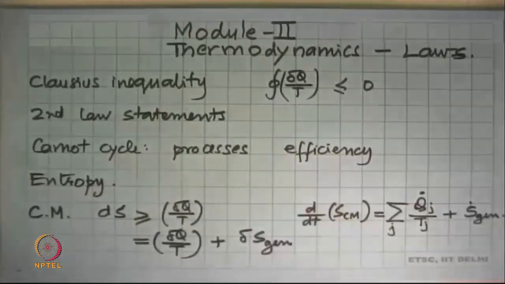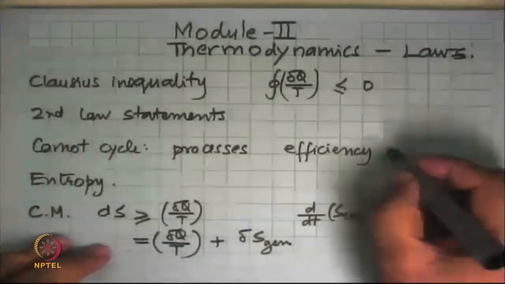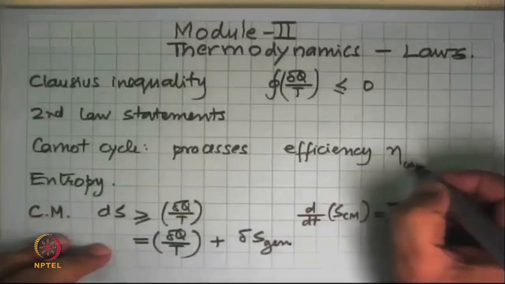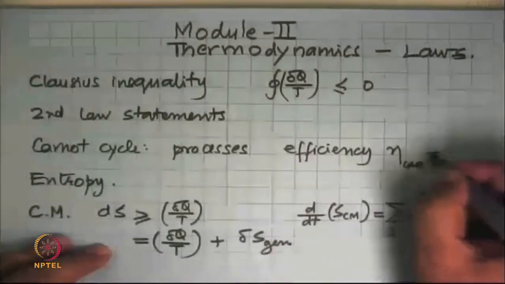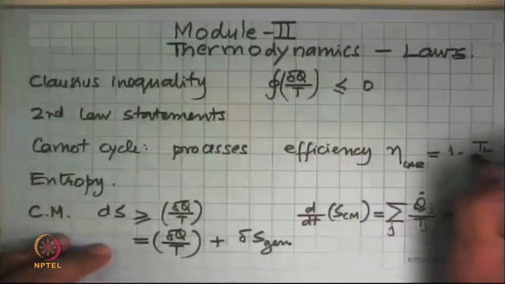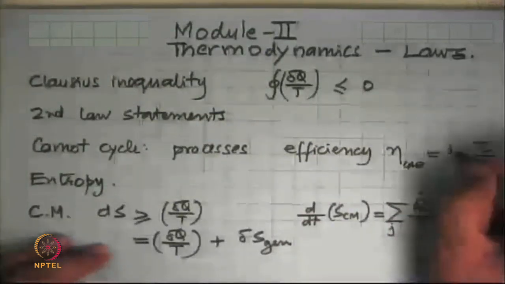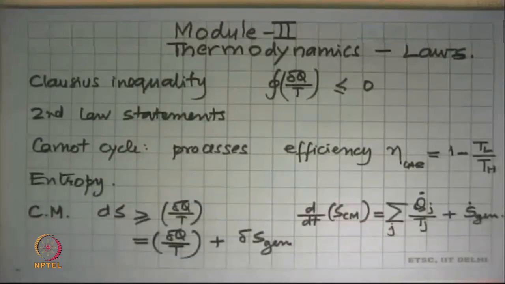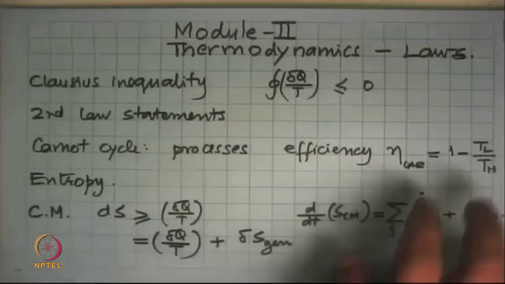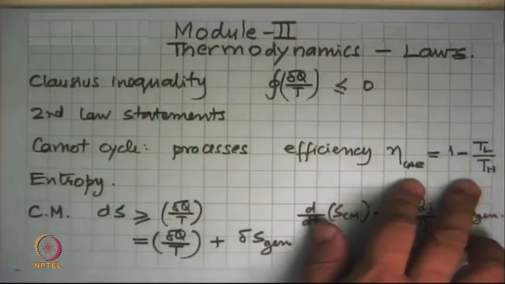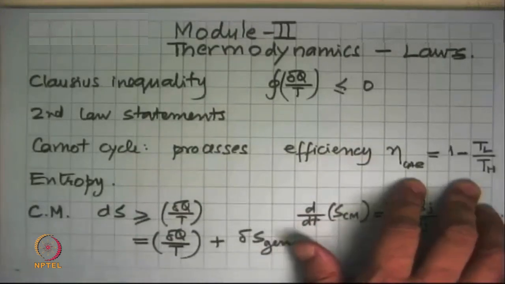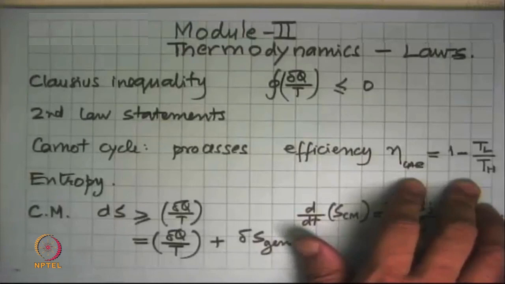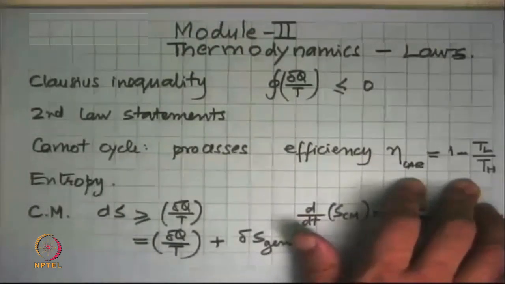And for that we calculated the efficiency, that the maximum efficiency, which is the Carnot cycle efficiency, will be 1 minus TL upon TH. TL is the temperature of the low temperature reservoir, which is the sink. TH is the temperature of the source from where we draw energy. So this gives us the upper limit on how good a cycle we can make, irrespective of what type of cycle it is, what source we have, anything.